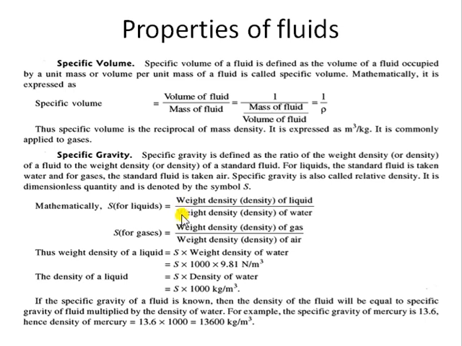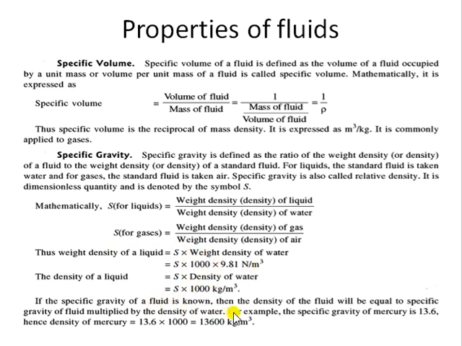That is how we calculate specific gravity for liquids, and similarly for gases. And if you are given the specific gravity of a particular liquid and need to calculate the density, it will be the specific gravity of that liquid times the density of water. Simple as that.